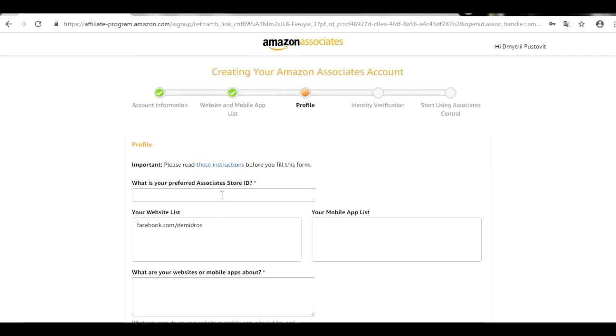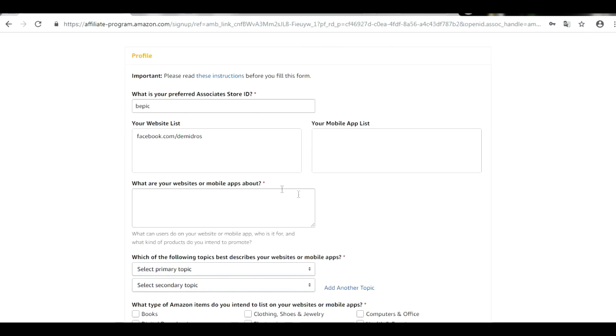So we need an associate store ID, so we must create some ID. I will make maybe beepic, maybe beepic will be okay, because I guess it will be okay. Okay, so guys, what must we provide? We must provide what our website is about. As we use Facebook, of course I will provide business. First of all, it's business, and maybe some traveling.